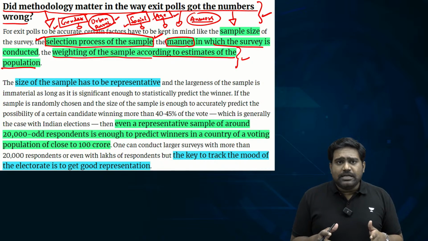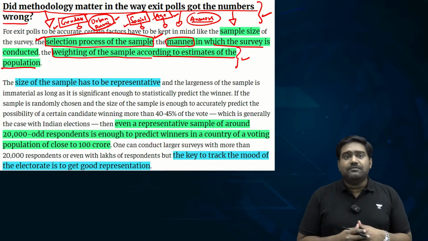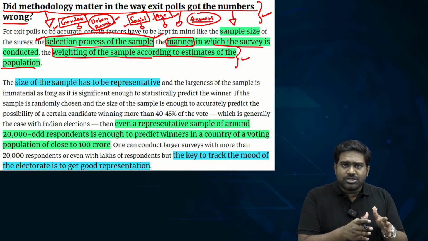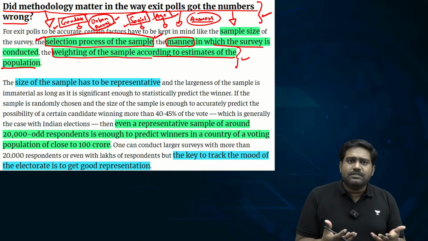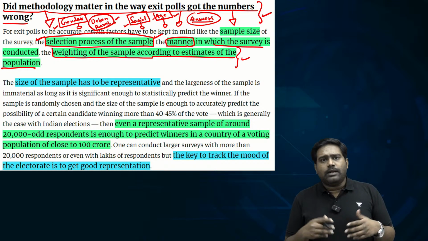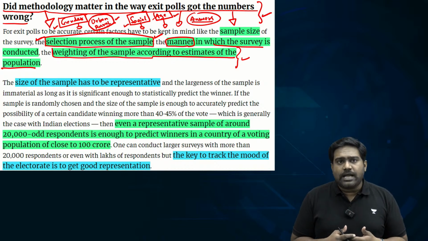So there could be a possibility where voters might lie about it, or voters may refuse to give the answer if they feel uncomfortable with the kind of question, right, and with the entire questionnaire process. They may not give the right answer. They might even just say that I would not like to comment, or I don't have an opinion, or I didn't cast to any of the candidate. I just used the NOTA option.